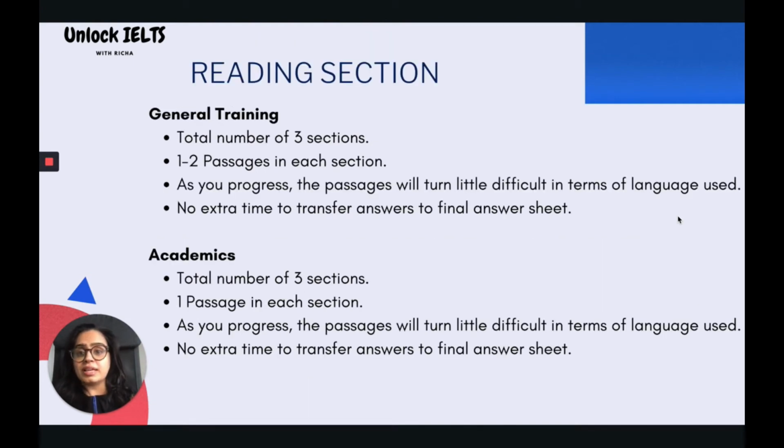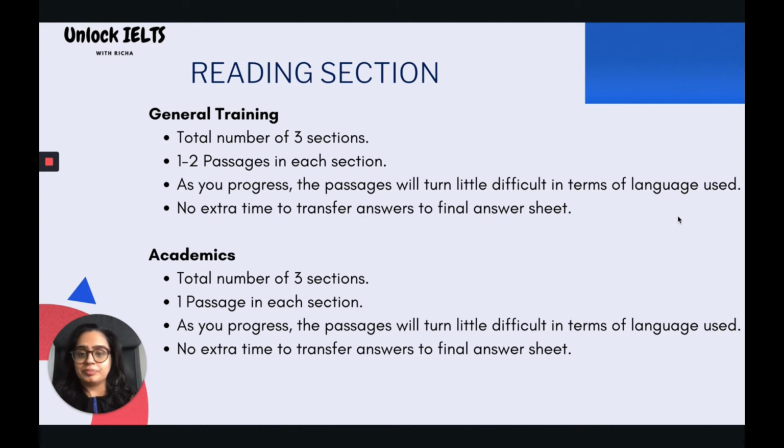Now comes the reading section. Reading section is different for general training and academic. In general training, there will be a total of 3 sections. And in each section, there will be 1 or a maximum of 2 passages. And as you progress, the passages will become difficult in terms of the language used, as there will be no extra time to transfer the answers to the final answer sheet, so you need to manage your time accordingly and effectively.